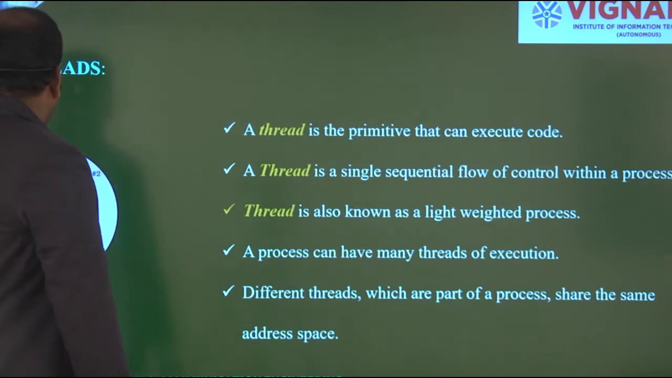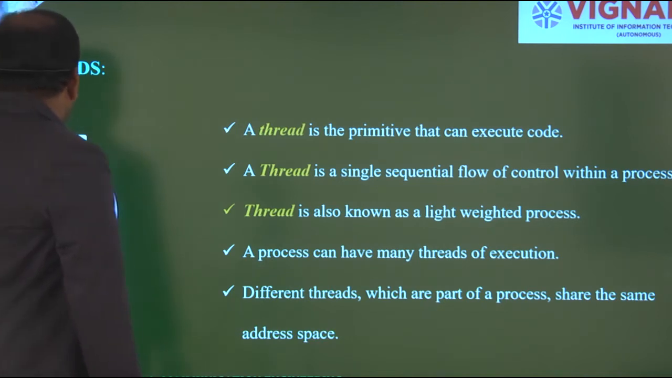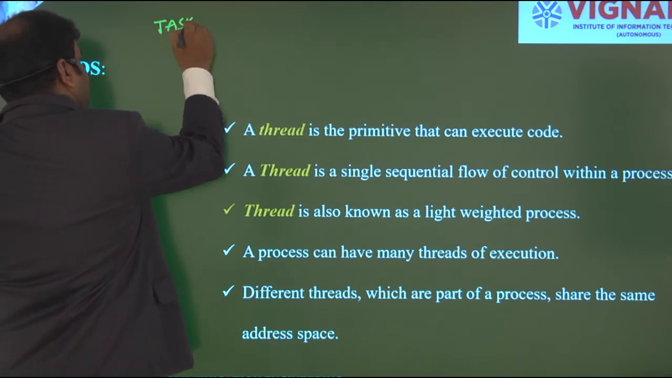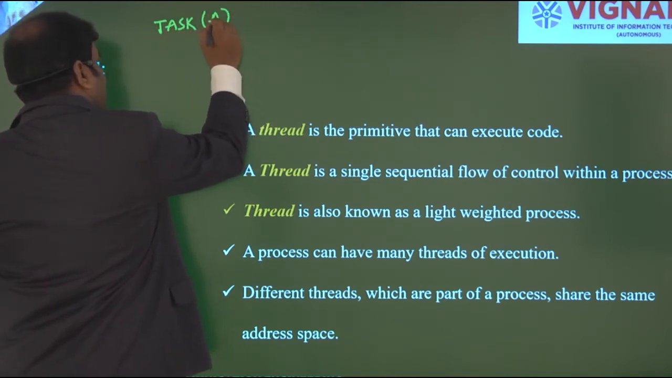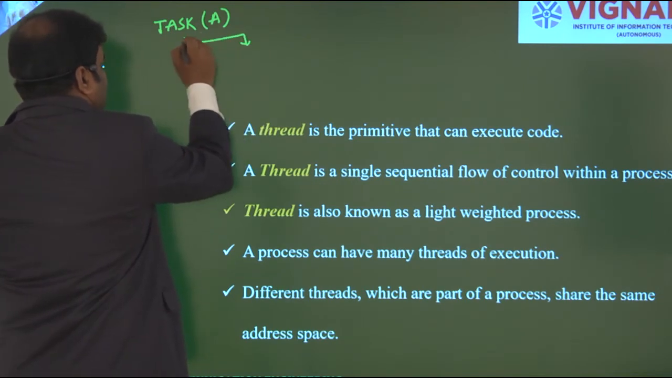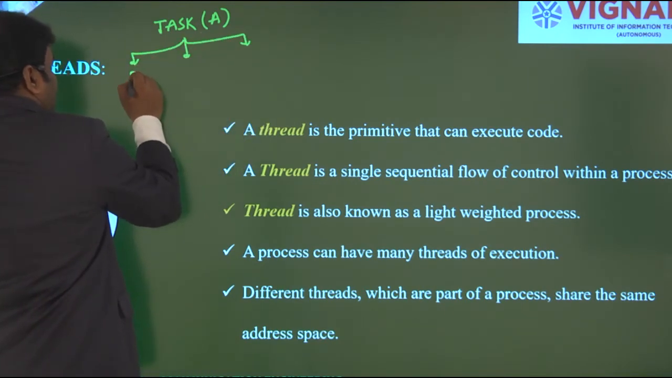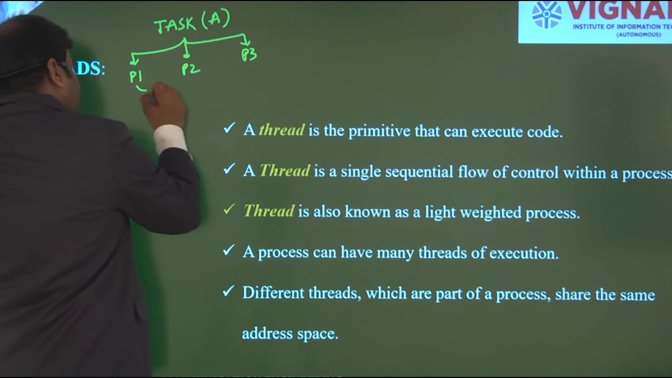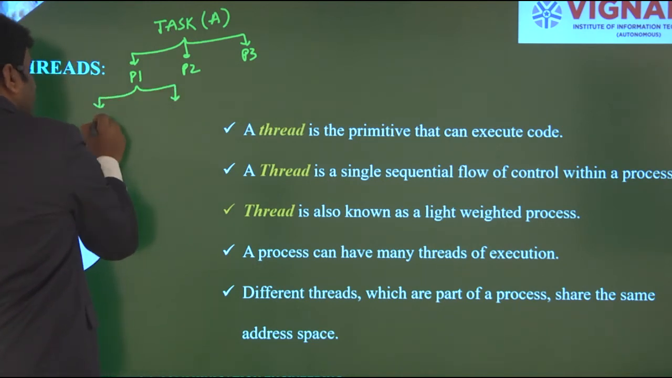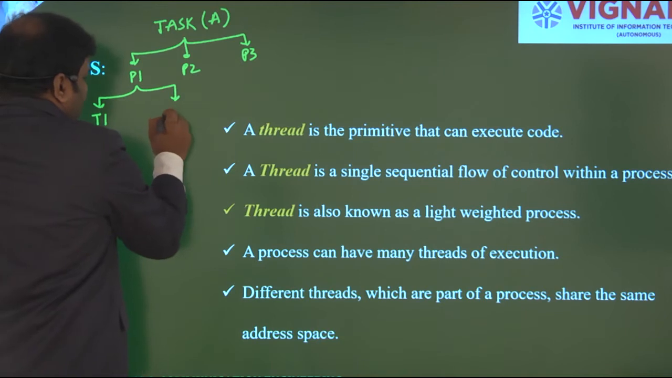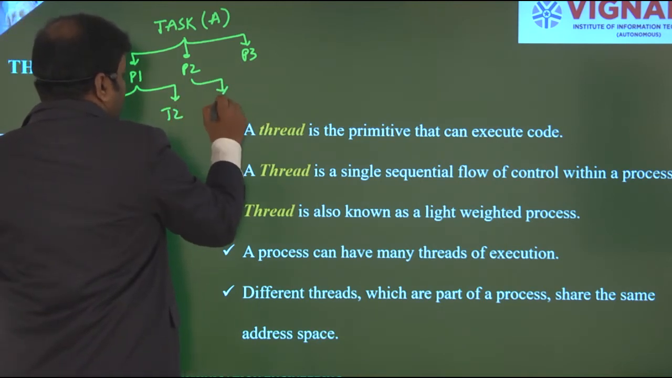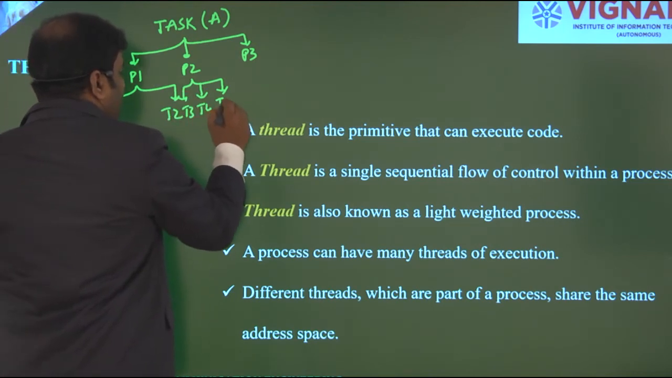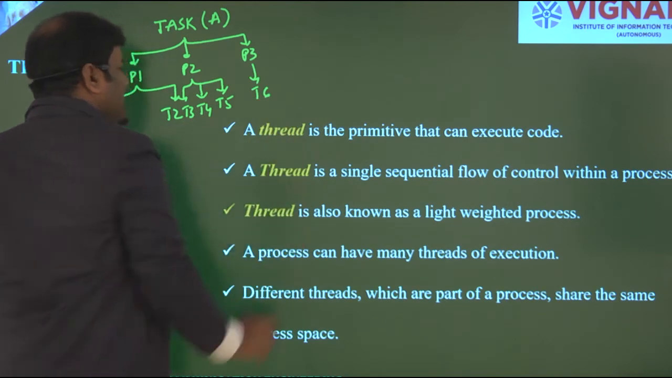So next one is thread. As I have already told you, what is meant by thread? I have a task, and the task is denoted by A only. This entire task is partitioned into process 1, process 2 and process 3. Each individual process has threads: P1 can be T1, P2 can have 3 partitions, T3, T4 and T5, and P4 can be only one, that is T6.